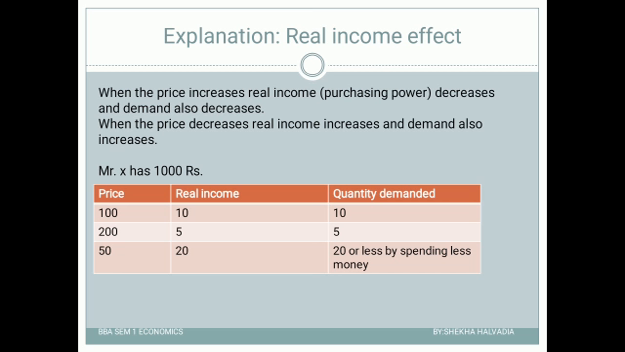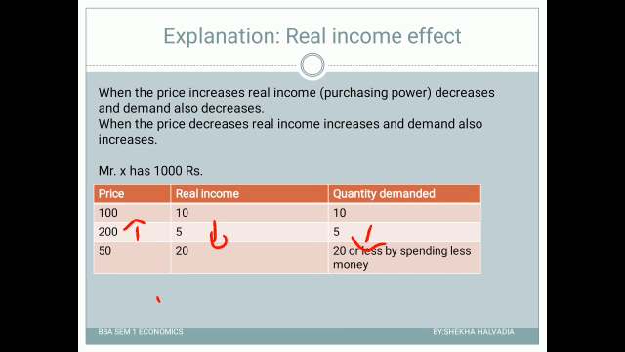Yes, the purchasing power, that is the real income, decreases, right? So now Mr. X can buy only 5 units out of the 1000 rupees, and that is why the demand will decrease. What is the relationship you identify here? If the price of a product increases, the real income decreases. That means the purchasing power, how much quantity he can buy out of a given money, decreases, and that is why the demand also decreases.